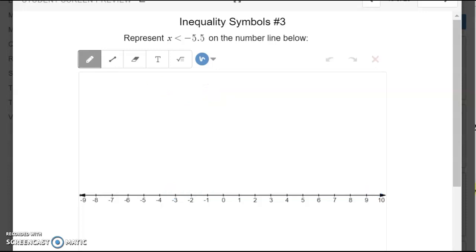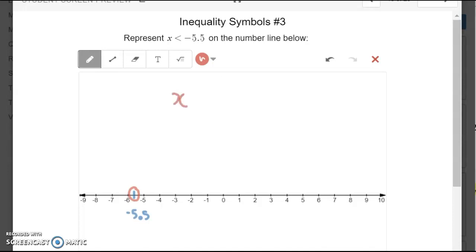This time x is less than -5.5. First I need to find my -5.5. Where is that? Is that going to be between -4 and -5 or -5 and -6? It's going to be halfway between, right here. So this is going to be -5.5. So that means my point, I am going to color around that. Now, am I going to be shading it in? That depends on the inequality symbol.